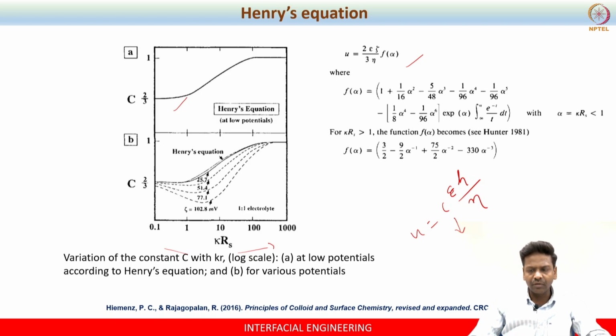So far, whatever we have come across, what we need to understand is, whenever you introduce a charged surface into the electrolyte medium, there will be 3 kinds of counterions emerging: strongly bound, weakly bound, and diffuse counterions. Okay. The strongly bound and weakly bound contribute to the Stern layer and shear layer, and the diffuse counterions contribute to the diffuse layer. The diffuse layer is a porous layer, which means it will allow light to pass through, whereas the Stern layer and shear layer are strong and rigid layers that will not allow any light to pass through.